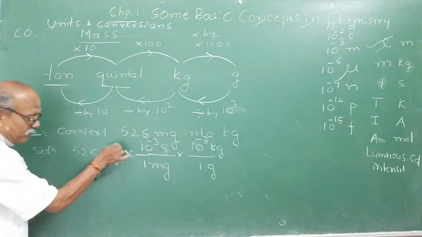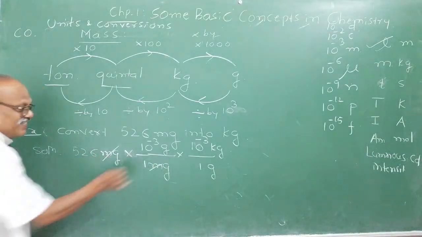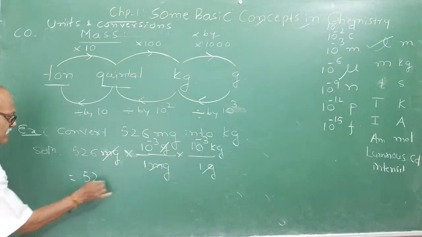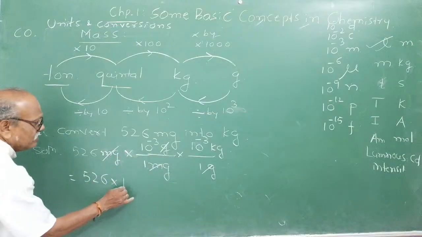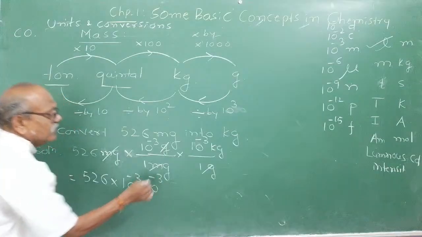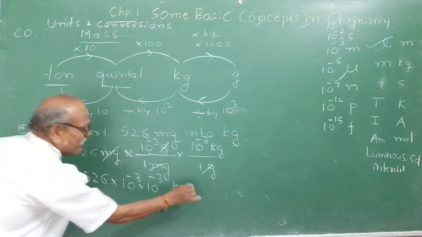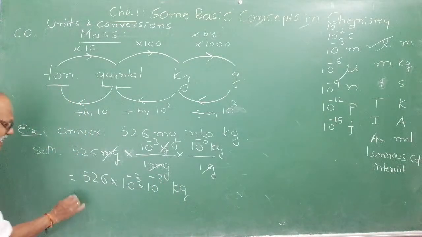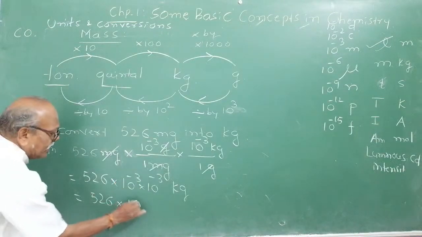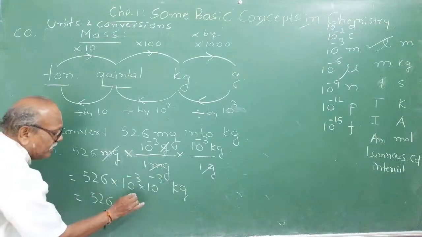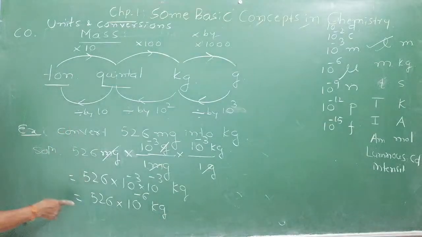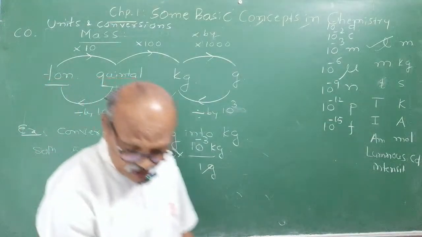Observe, milligram cancels, gram cancels, and you are left with kg. 526 into 10 raised to minus 3 into 10 raised to minus 3 kg. Have the habit of writing like this. Now it is converted, very easy. You get here 526 into, what is a raised to m, a raised to n? 10 raised to minus 3 plus minus 3 becomes minus 6 kg. And don't stop, have the habit of writing it in scientific notation.